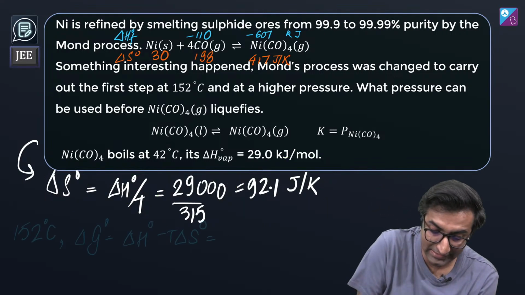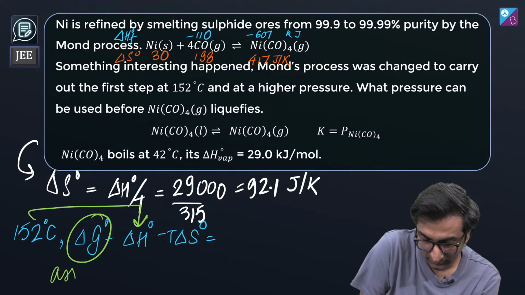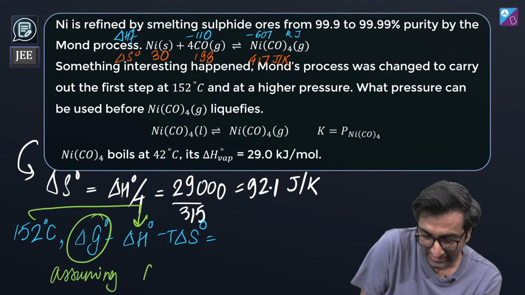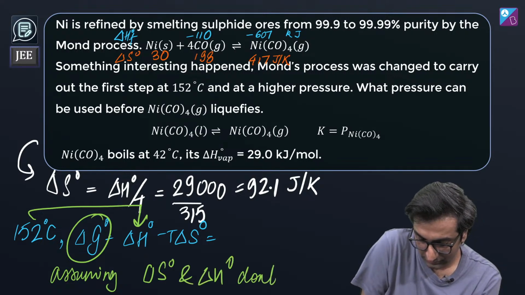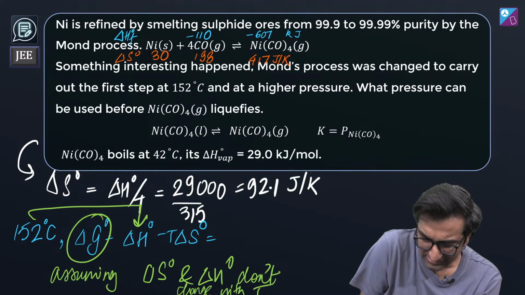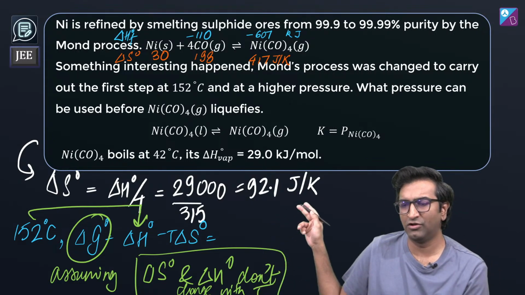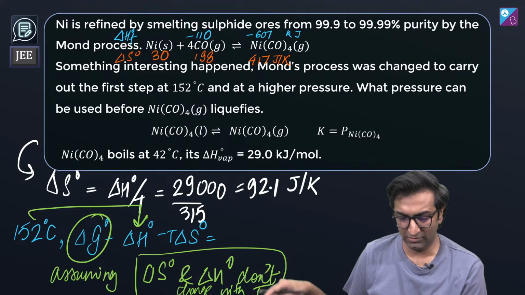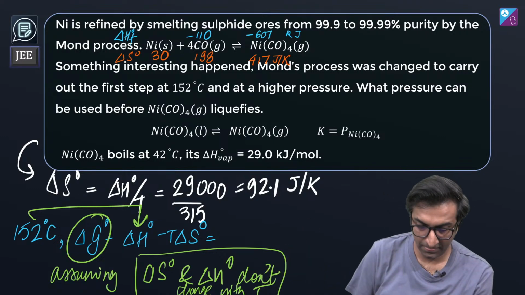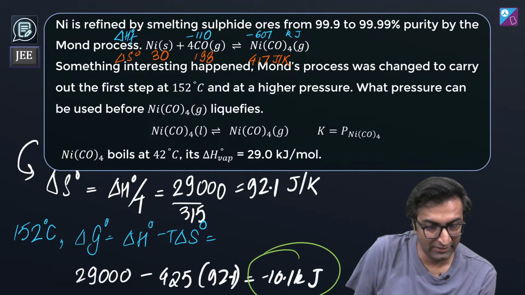let me now get delta G naught at 152 degrees Celsius, assuming that delta S naught and delta H naught don't change with temperature. This is standard. At school level, this is standard. Maybe you get something called steam tables, you get a lot of other things to see how it happens, but at our level it doesn't change with temperature. That's it. Once you do that, you get this to be negative 10.1 kilojoule.